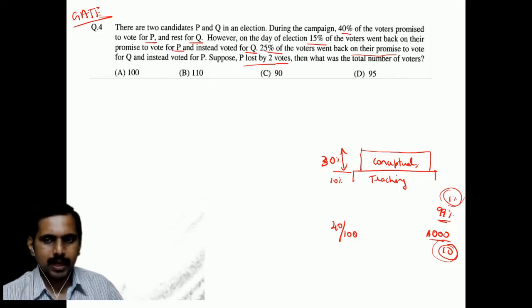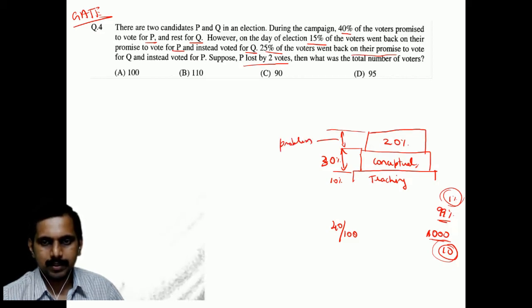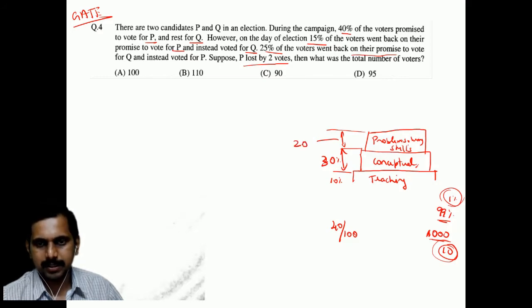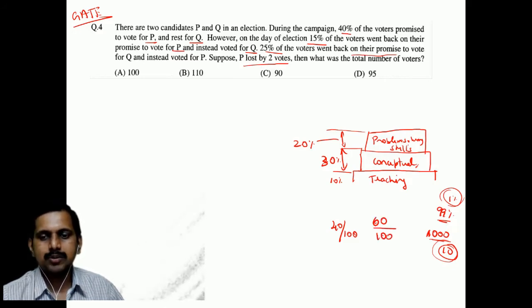After 40%, the next 20% is about problem solving skill. How good you are in solving problems or puzzles, that 20% is there. So it is 10 plus 30 plus 20, around 60. Who has problem solving skills and conceptual understanding, everything, will score 60 out of 100.